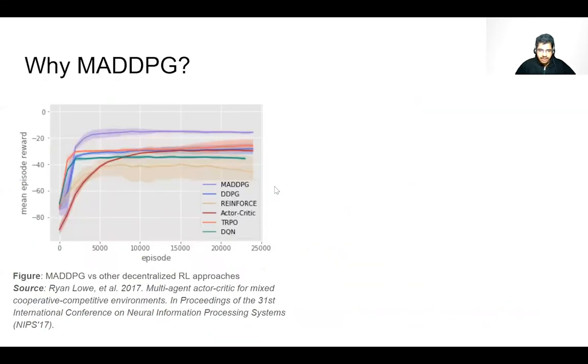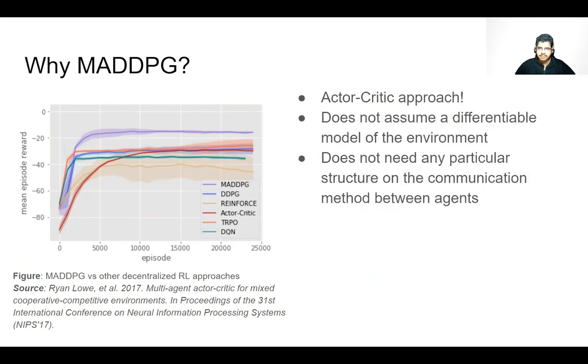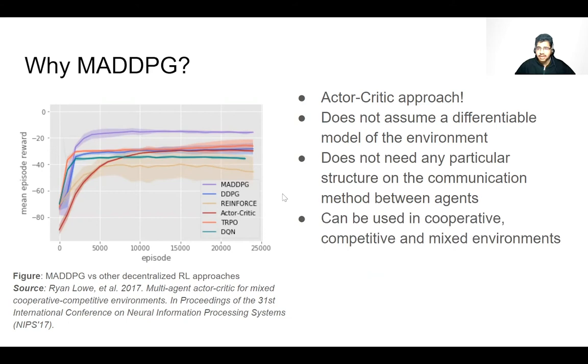Now, why did we choose MADDPG? Because MADDPG is an actor-critic approach, it avoids the several issues faced by value-based methods and policy-based methods such as convergence and learning instability. It does not assume a differentiable model of the environment. It does not impose any particular structure on the communication method between agents. It can be used in cooperative, competitive, and mixed environments. It led to state-of-the-art results in learning multi-agent policies, as shown in the figure.